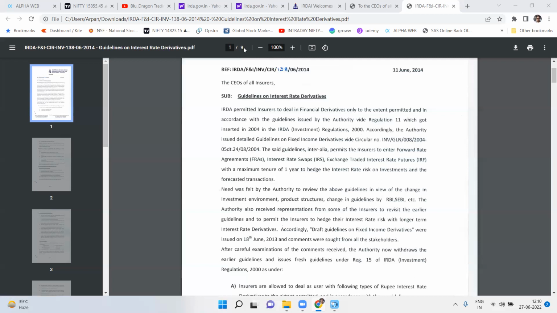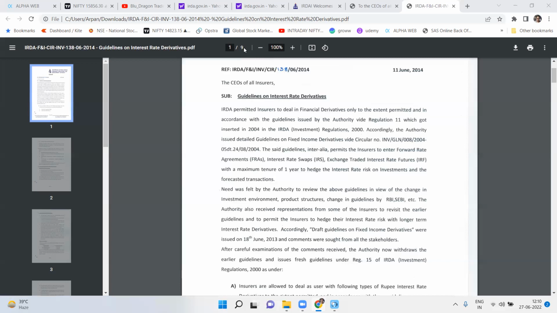Now, how will you determine the current credit exposure? The current credit exposure is taken as the negative sum of the negative values of the mark to market position, and it is calculated at periodic intervals. The future credit exposure has nothing to do with the mark to market position. So whether it is positive, negative, or zero, the future credit exposure has nothing to do with that, and it is calculated by multiplying the notional amount with an additional add-on factor. Now, the add-on factor will depend on the nature of the derivative and also on the duration of the derivative.